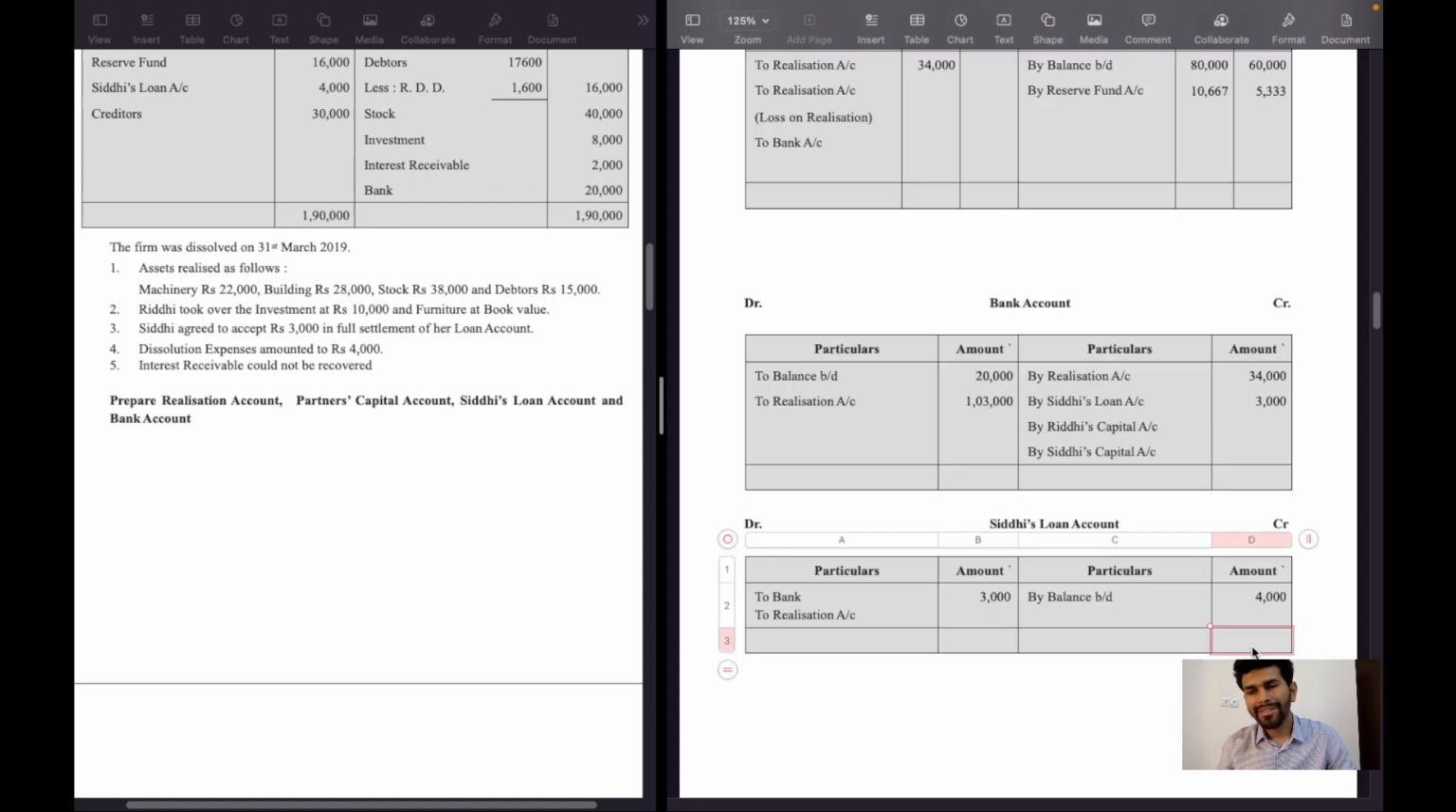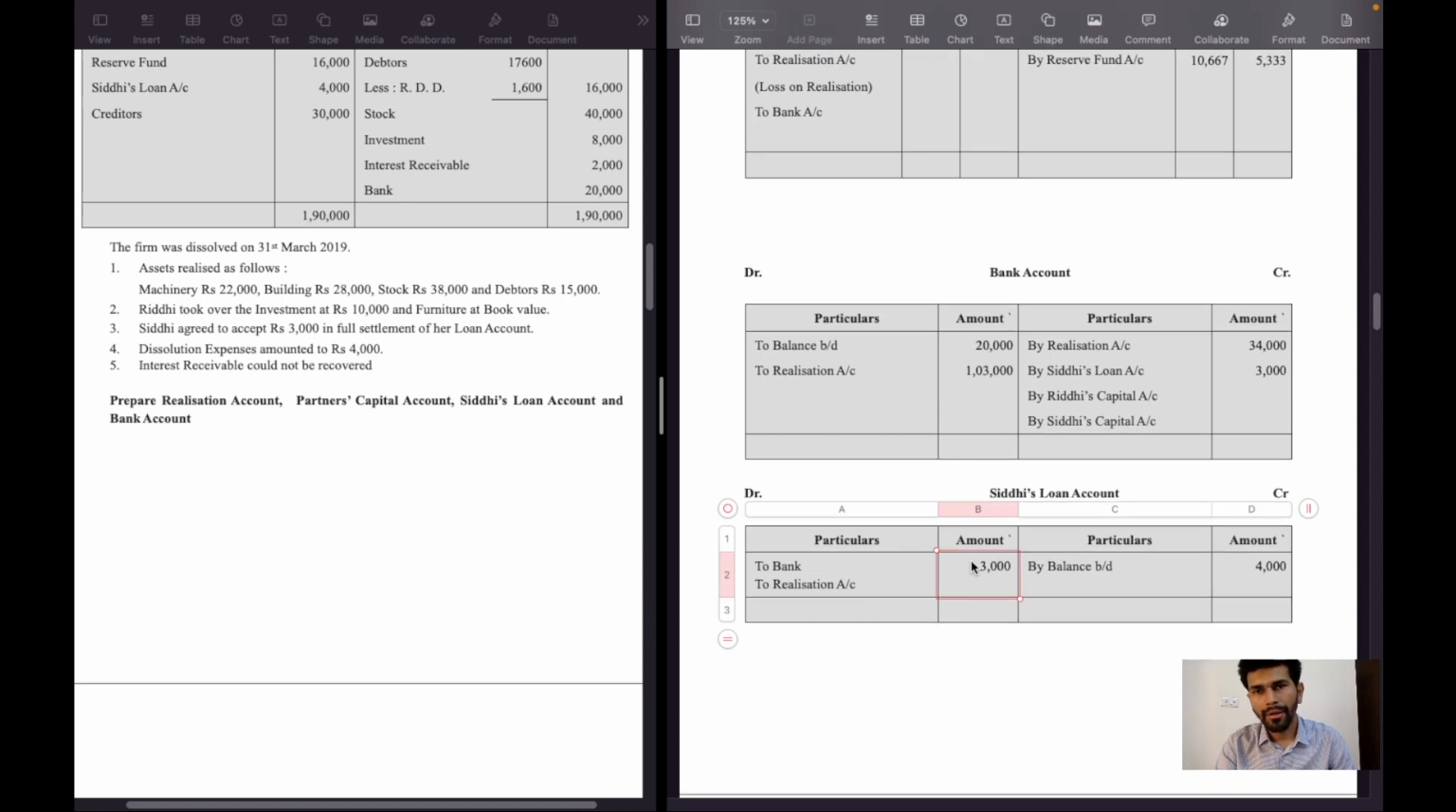Now remember, Siddhi had given 4,000 rupees as a loan to the business firm, but the business has paid 3,000 rupees in full settlement. So there will be 1,000 rupees remaining to her, which is a benefit for the business because the liability is reduced by 1,000 rupees. So it will be recorded in the realization account credit side. Reduction in value of liability is a gain, notional gain to the business. Therefore, it will be recorded on realization account credit side.